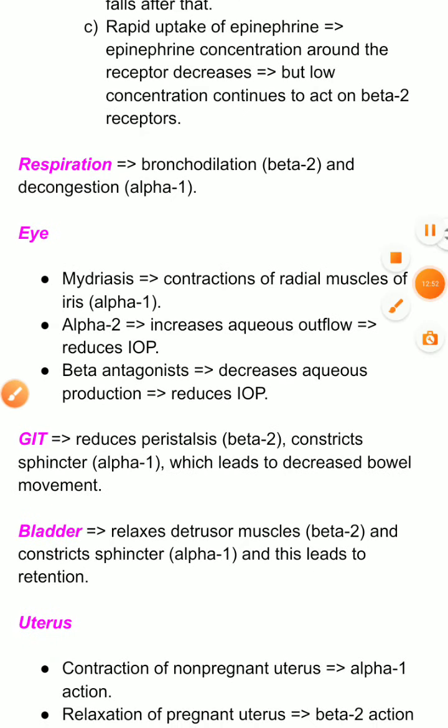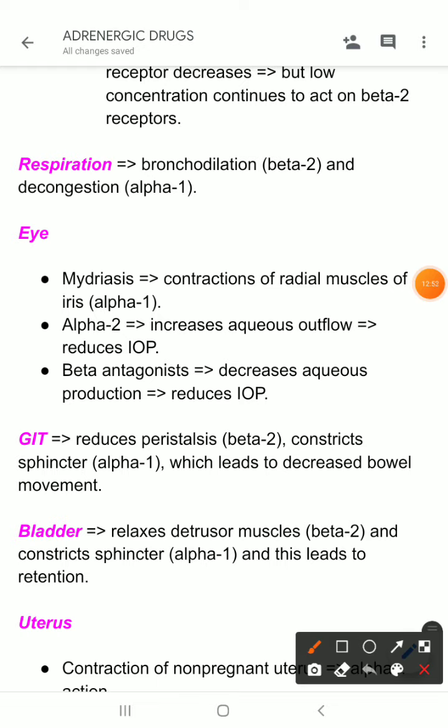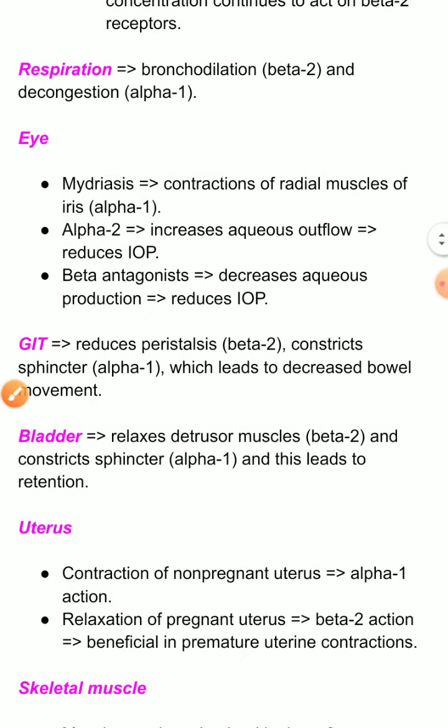Now come to their actions on the respiratory system. It causes bronchodilation and decongestion. Bronchodilation through beta 2 receptor and decongestion through alpha 1 receptor, which we will discuss in the chapter of respiratory pharmacology. Okay, their actions on the eye,